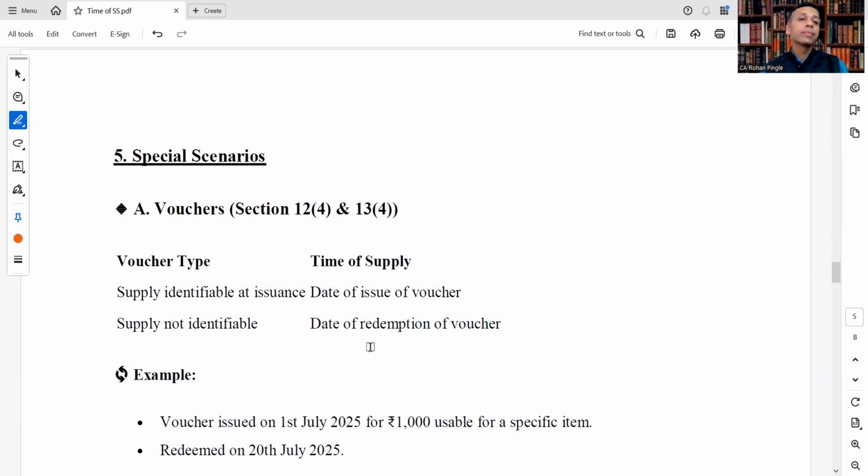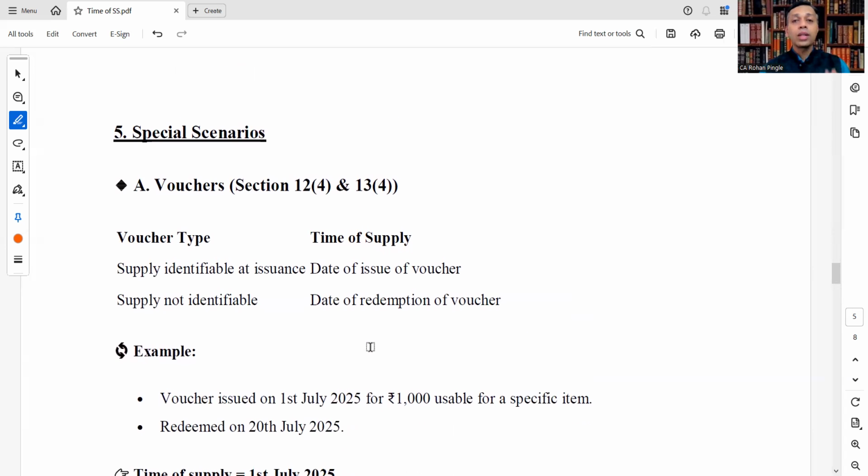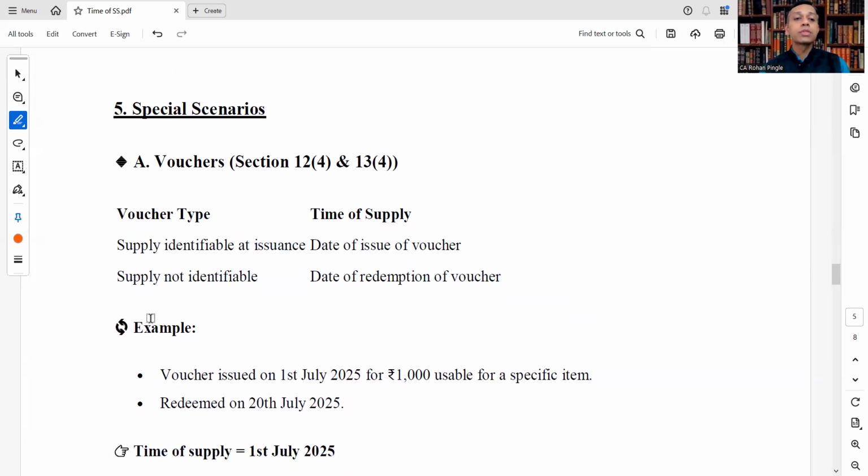Next, special scenarios. Now we are moving to special scenarios. Okay, now vouchers, first part, section 12, subsection 4 and section 13, subsection 4. What will be the voucher type? Supply identifiable at issuance, then time of supply will be date of issue of voucher. Very simple and clear. Supply identifiable at issuance, then time of supply will be date of issue of voucher.